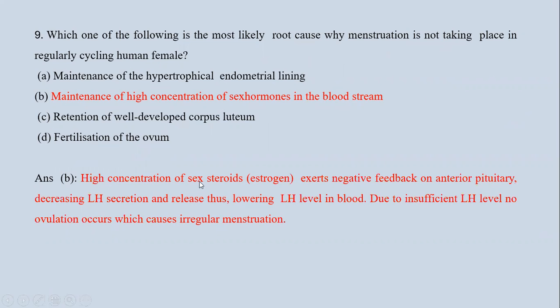Now we know that a high concentration of sex steroids, or estrogen, exerts negative feedback on the anterior pituitary and decreases LH secretion and release, thus lowering the LH level in the blood. Now, due to this insufficient LH level, that is luteinizing hormone, no ovulation occurs, which causes irregular menstruation. So the correct answer is maintenance of high concentration of sex hormone in the bloodstream.